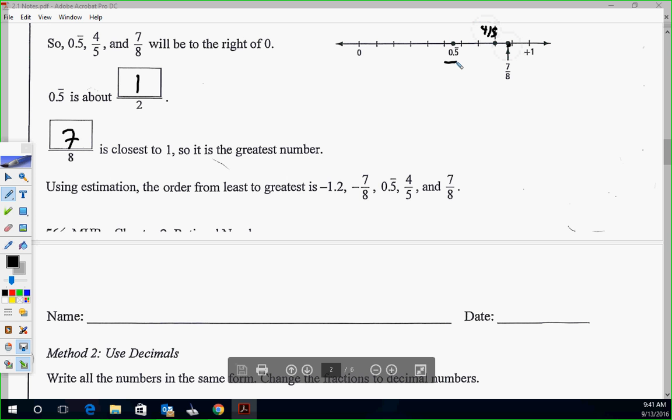Okay, on a number line, if you take the two pieces from our notes, we have -1.2 farthest to the left, then -7/8. The smallest positive is 0.5 repeating, and then 4/5 and 7/8 are close, but 7/8 is a little bit bigger. Okay, so we just ordered those rational numbers.